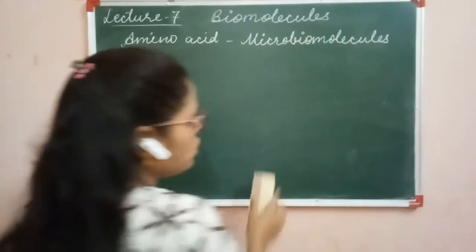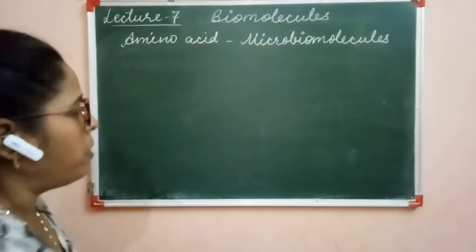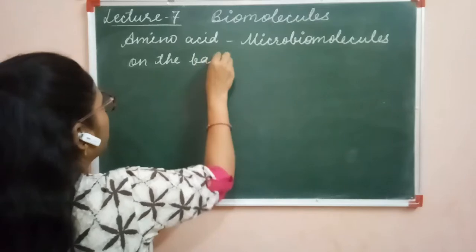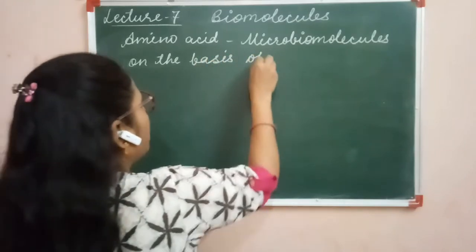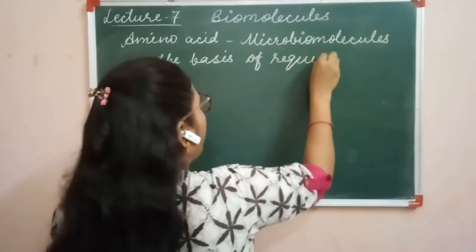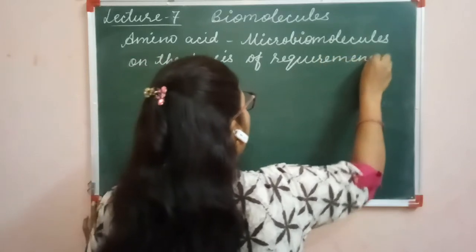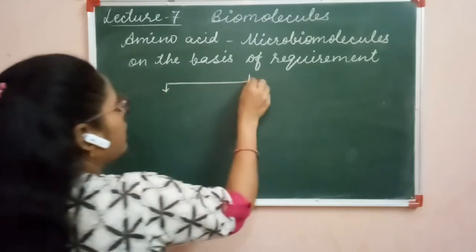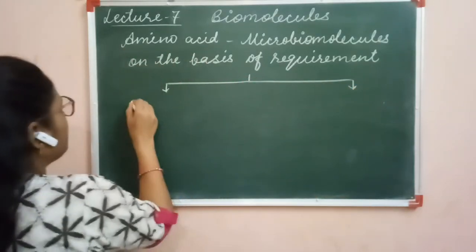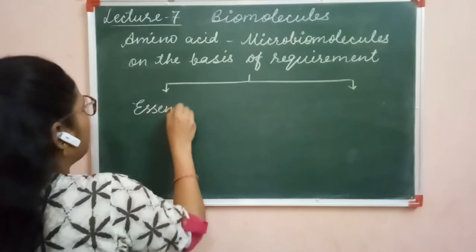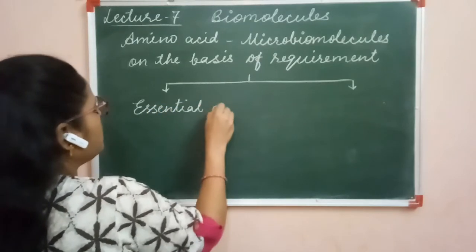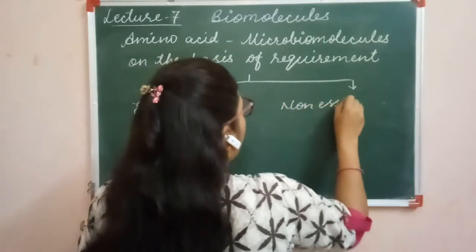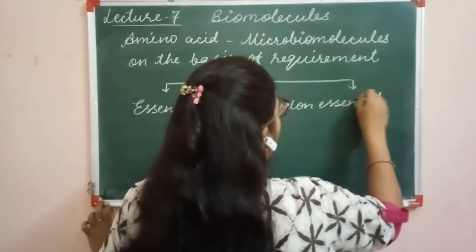So on the basis of requirement in the body, the amino acids are categorized into two categories: essential amino acids and non-essential amino acids.